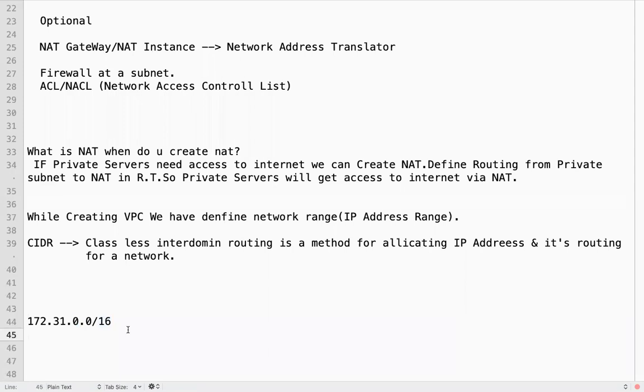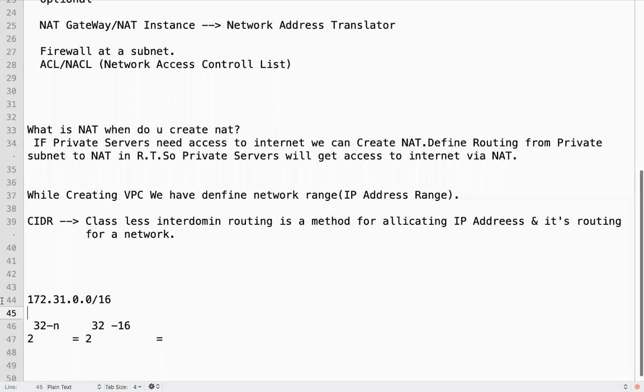So there is a formula: 2 power 32 minus n. So 2 power 32 minus 16. These many IPs we are allocating or reserving for this network within this range.